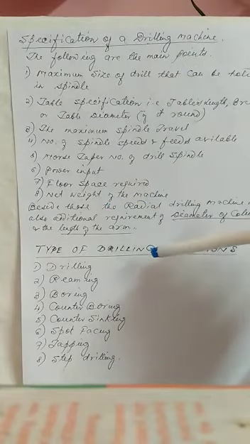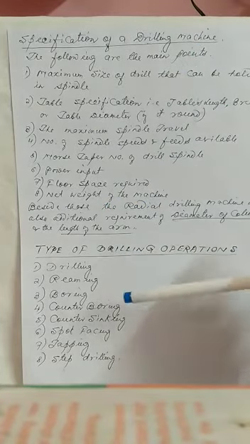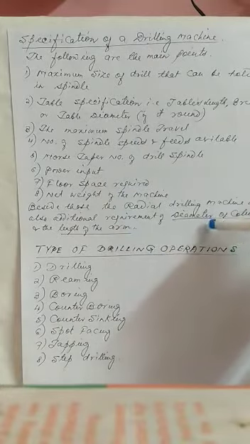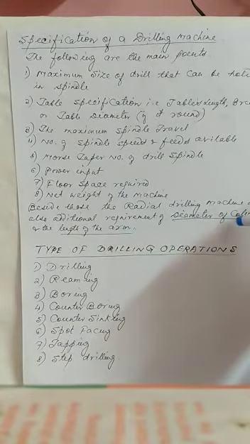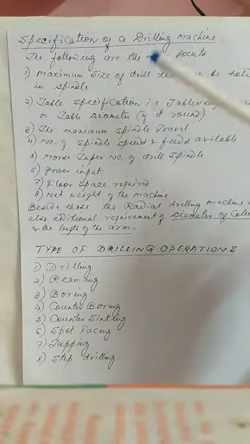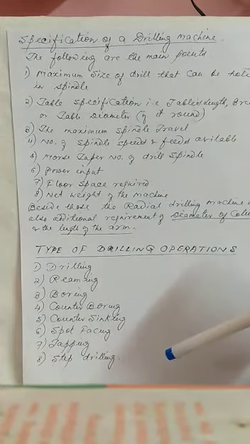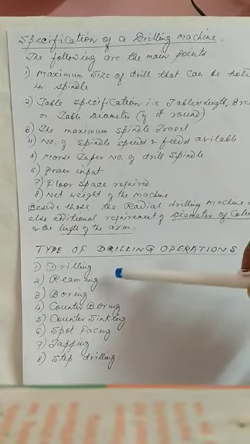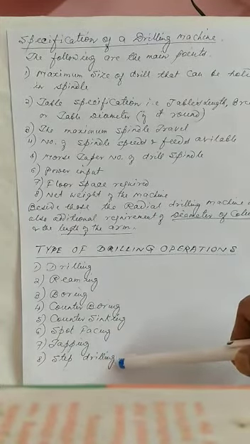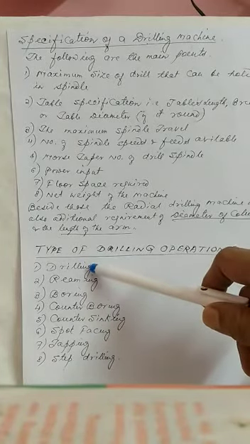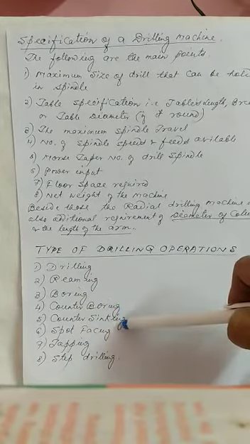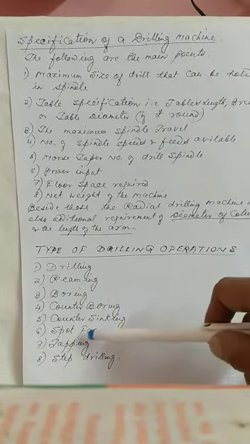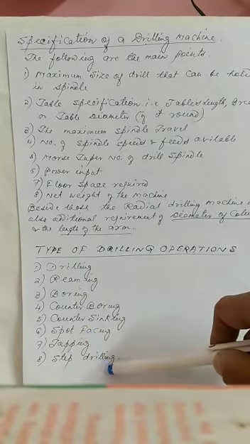But if we use the radial drilling machine, there is another requirement, that is the diameter of the column and the length of the arm. These two are required in case of the radial drilling machine, in addition to these 8 specifications. Okay. Now I am coming to the types of drilling operations. There are 8 drilling operations. The first one is drilling, number 2 is reaming, number 3 is boring, number 4 is counter boring, number 5 is counter sinking, number 6 is spot facing, 7 is tapping, and the last one is step drilling.